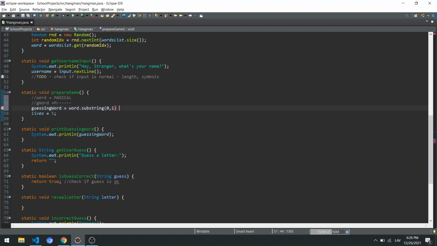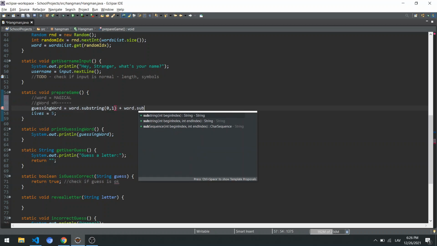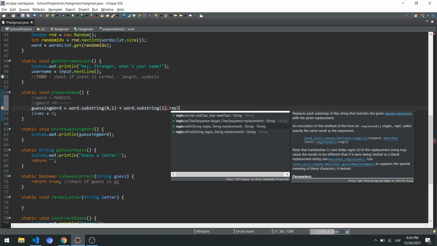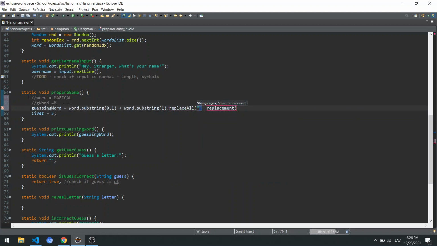And then one way how we could do that is word substring from the first until the end, and then replaceAll, using a regex and replacing every symbol with the dash. This is one approach, pretty good one.